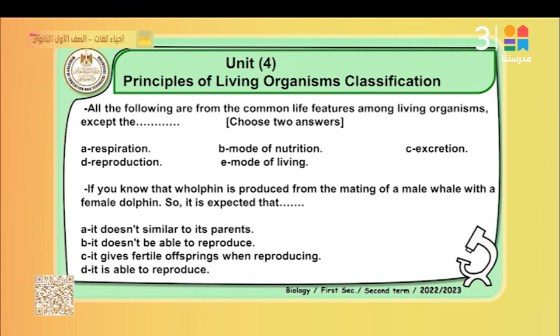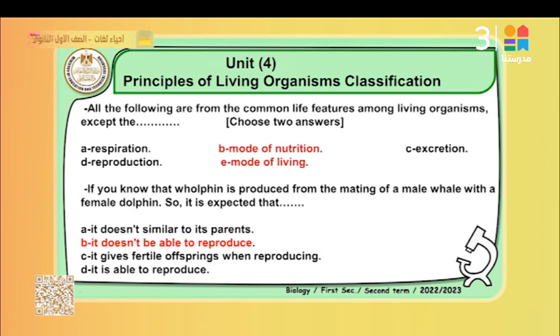Number 2, if you know that a dolphin is produced from the mating of a male whale with a female dolphin, it's expected that they are different species. I accept this is an infertile living organism, as found in the mule and tigons that are produced from 2 different species. Finally, the offspring is not able to mate; it is infertile or sterile. It doesn't resemble the parents and it isn't able to reproduce. The best answer is B, it isn't able to reproduce.